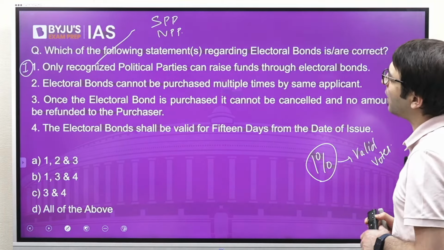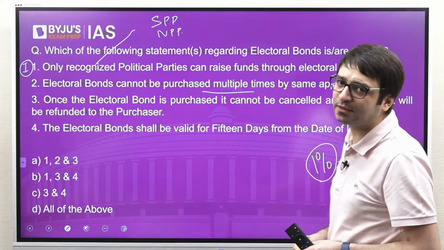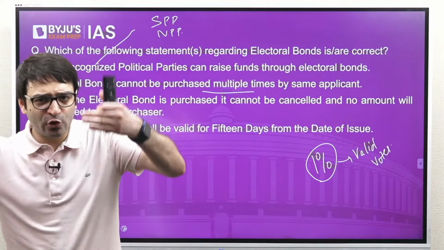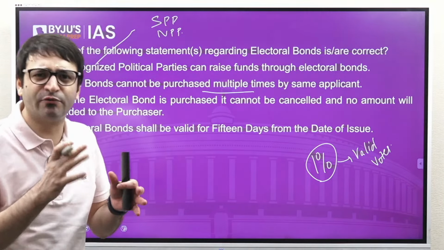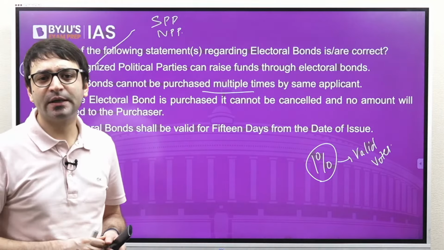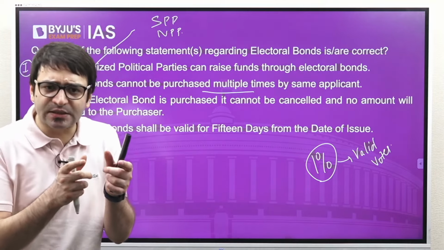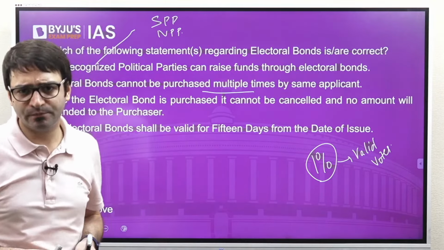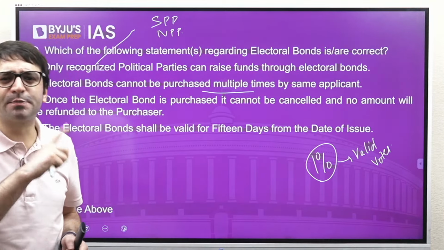Statement 2, electoral bonds cannot be purchased multiple times by the same applicant. More often than not, 4 statements are given in a question. As an aspirant, you're sure about 1, 3, and 4, but you're not sure whether statement 2 is correct or incorrect. Then what do you do? You have never read the statement anywhere. And when aspirants feel that this statement is something we have never come across, they assume that this statement can be wrong, or they assume that this statement can be correct. But this is where common sense plays a very important role.